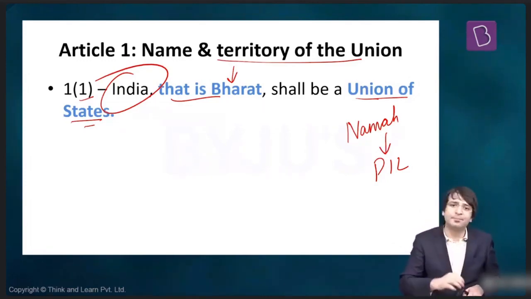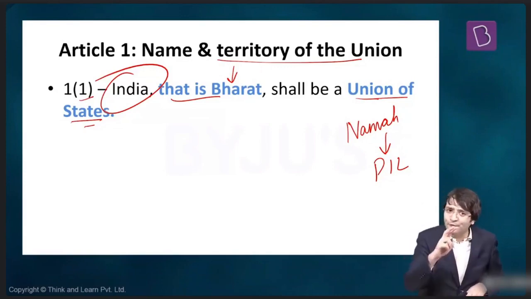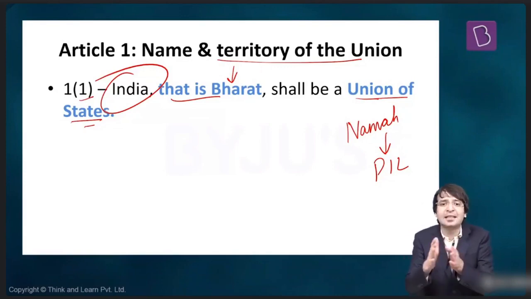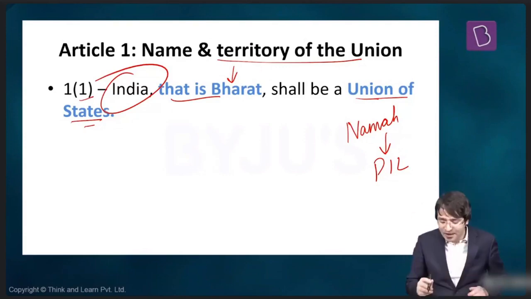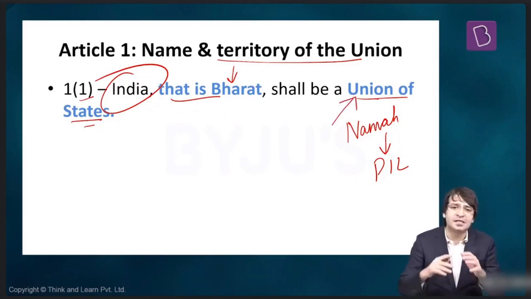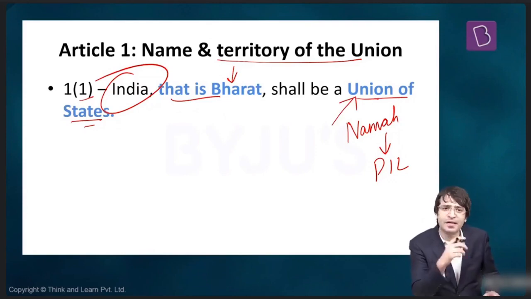Article 1, Clause 1. India, that is Bharat, shall be a union of states. Two phrases are important. Number one, India, that is Bharat, which means that we have a dual name for this country, India as well as Bharat. Second is, shall be a union of states. This is where there is a controversy.